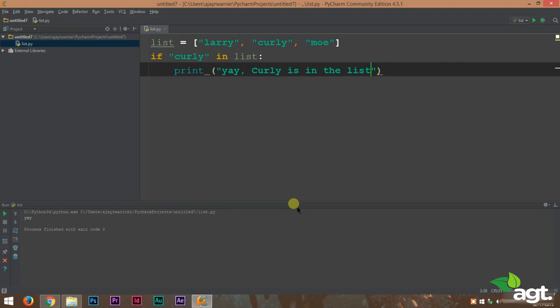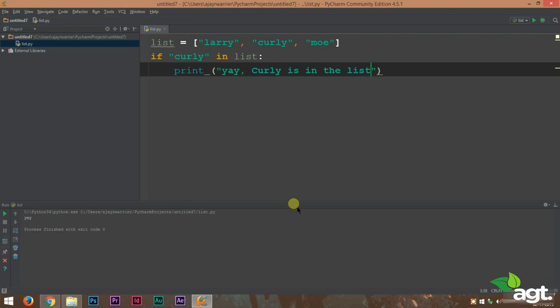Here is a very cool feature which is very important and can be very useful. Take a look at the program on your screen. It is very easy to understand the working of this program if you are very clear with conditional statements and lists. So I'll tell you what this does. When I was teaching you conditional statements and iteration statements, I told you that there are different ways in which we could use them. So this is a very different way in which we can use conditional statements.